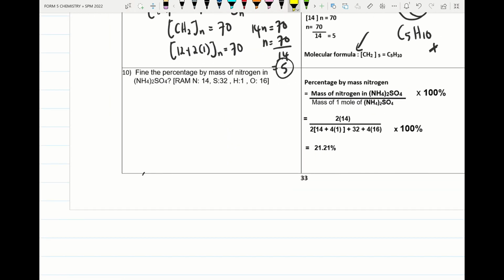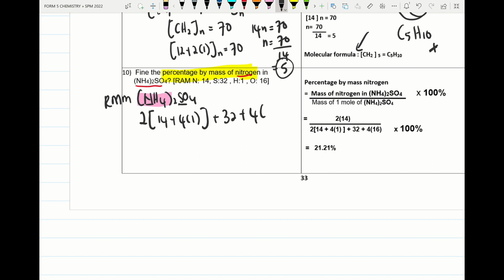Alright, we move on to the last question of this chapter. Find the percentage by mass of nitrogen in ammonium sulfate. First step, we find the RMM of ammonium sulfate. Here they put a bracket, and inside the bracket we have ammonium. So we put 2, open bracket, nitrogen 14, 4 times 1 hydrogen, close the bracket. Then sulfur 32, then 4 times 16 for oxygen. So this is 36 plus 32, and 4 times 16 will be 64. The value will be 132.